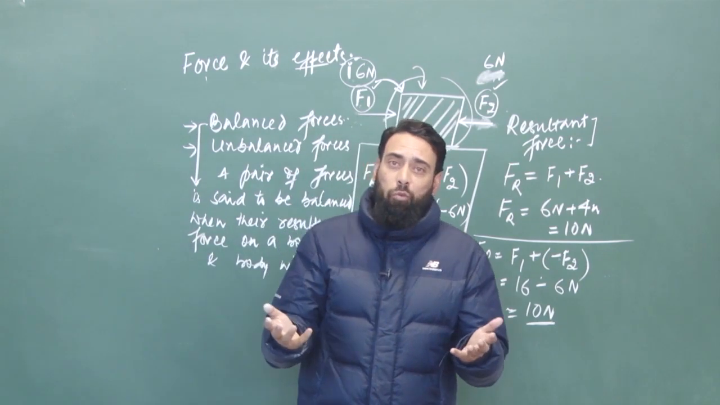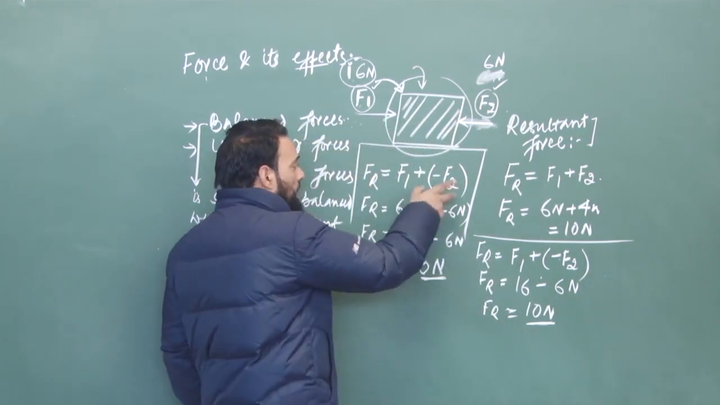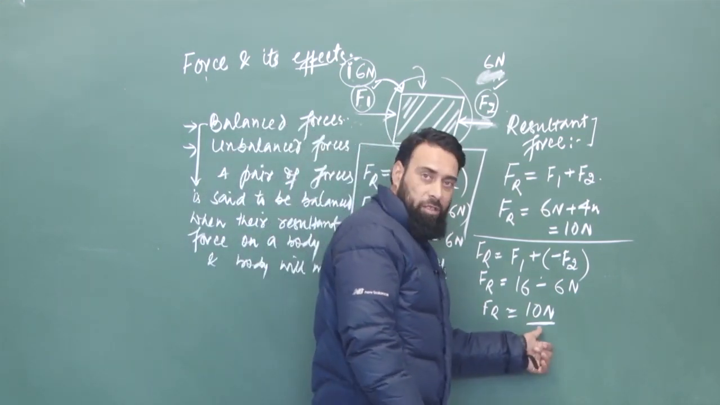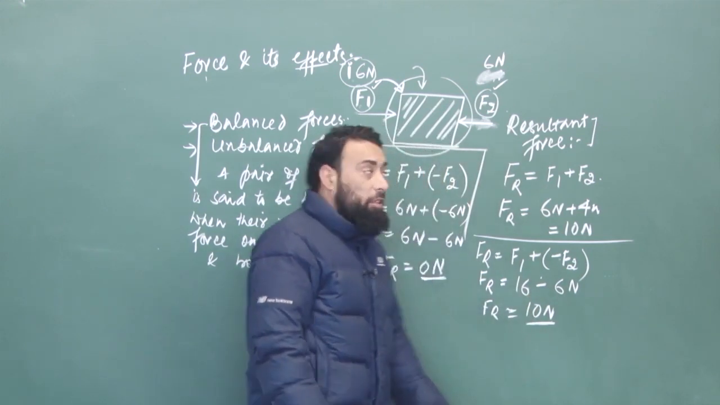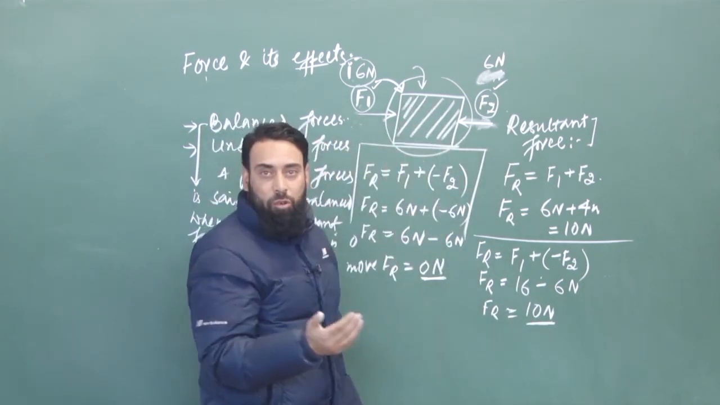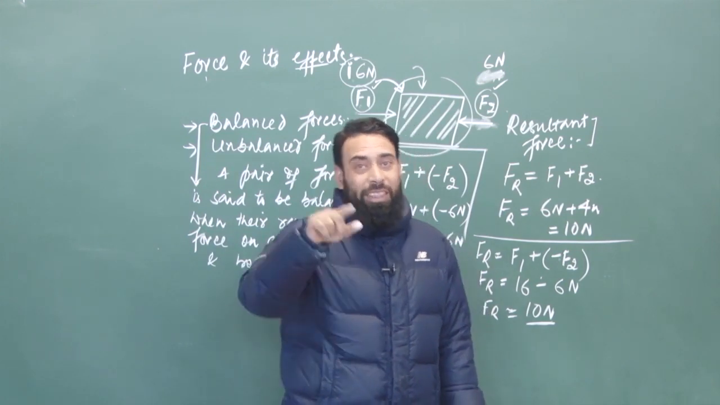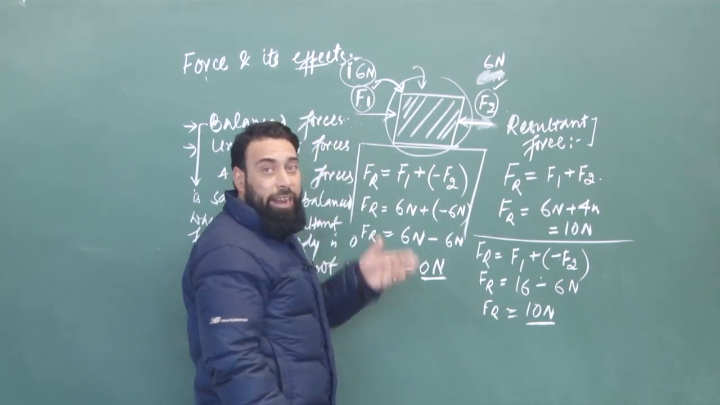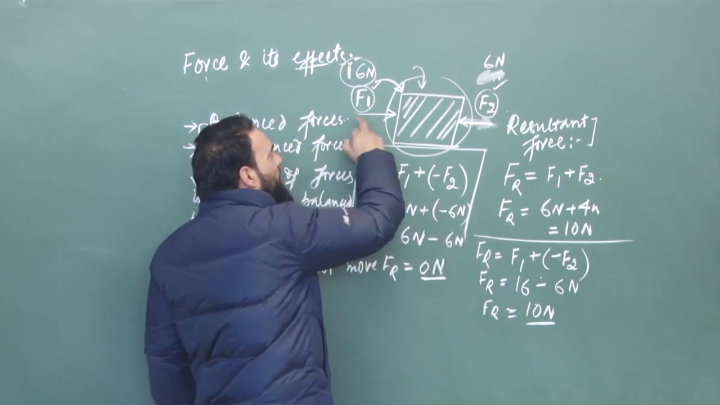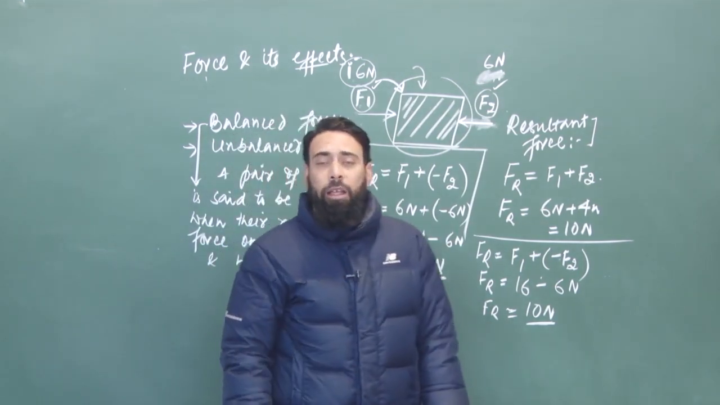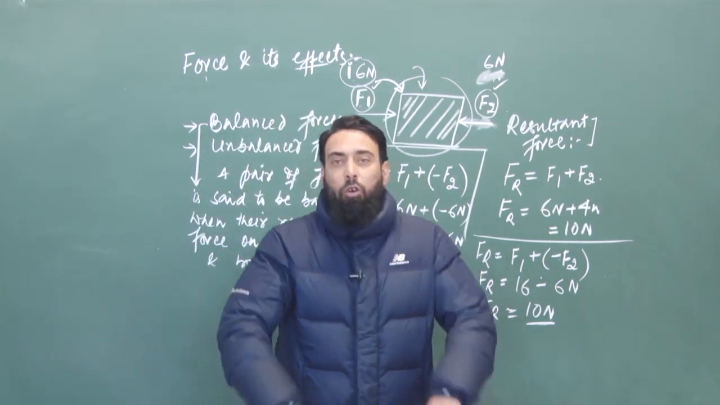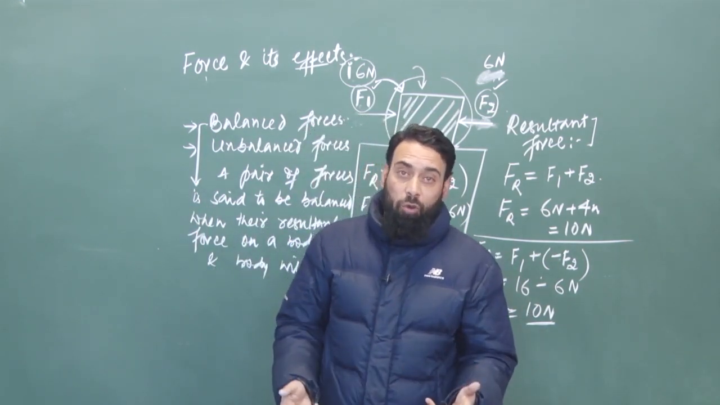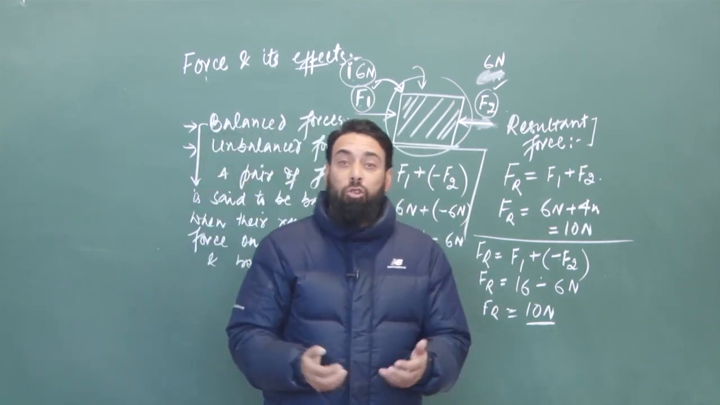So if we find their resultant force, let us take an example. When we calculate the resultant force, it comes equal to 10 newtons. So the resultant force is 10 newtons. That means the resultant force is greater than 0, and the body will move in the direction of greater force, that is the F1 force. So these two forces F1 and F2 at that time are called unbalanced forces. So a group of forces or a pair of forces are said to be unbalanced when their resultant is greater than 0 and the body will move in the direction of greater force.